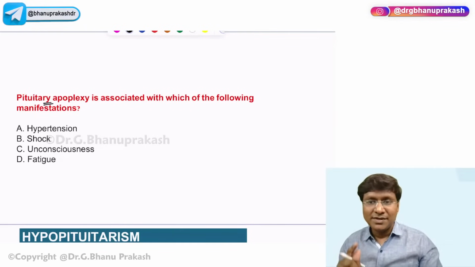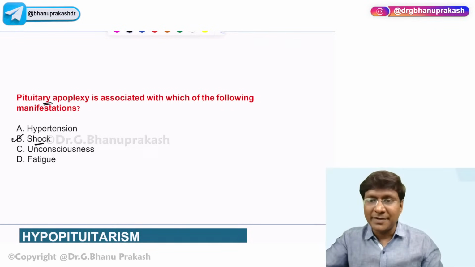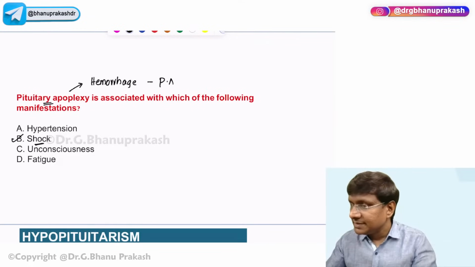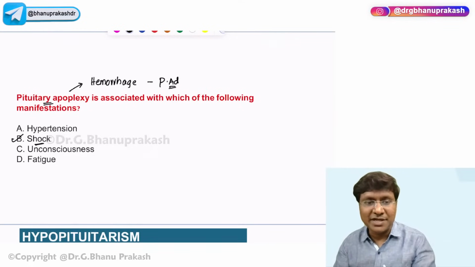Great. So pituitary apoplexy, yes. Pituitary apoplexy is associated with the development of shock, right? What exactly is pituitary apoplexy? Pituitary apoplexy is where there is hemorrhage in a pre-existing pituitary adenoma. That is what is called pituitary apoplexy.